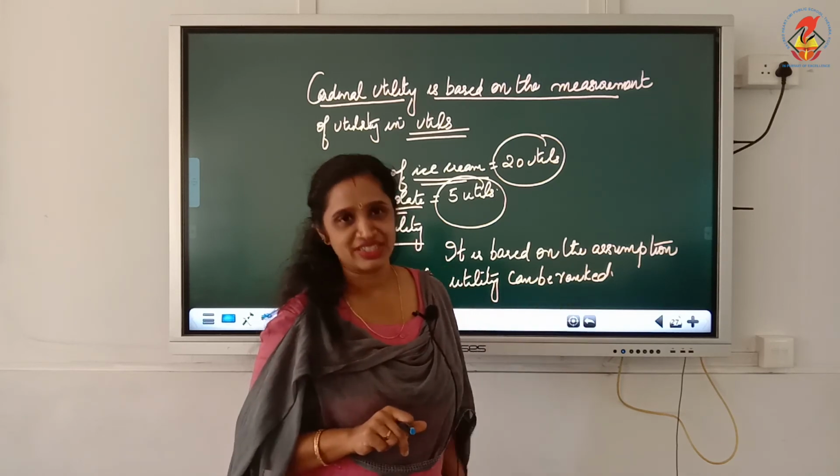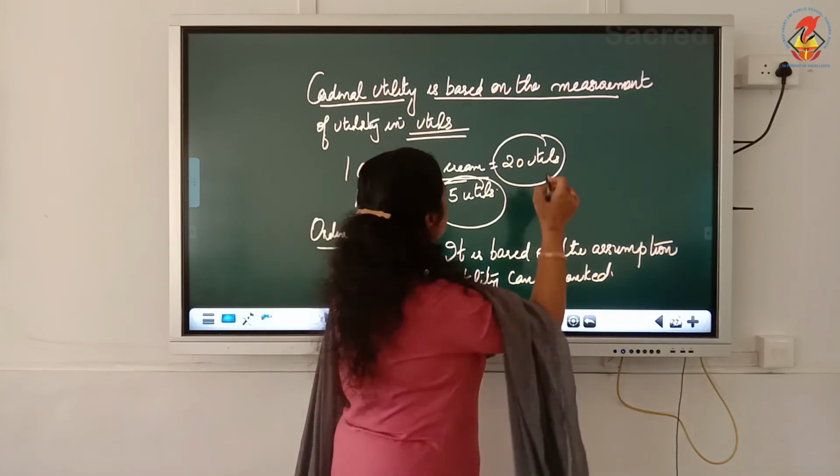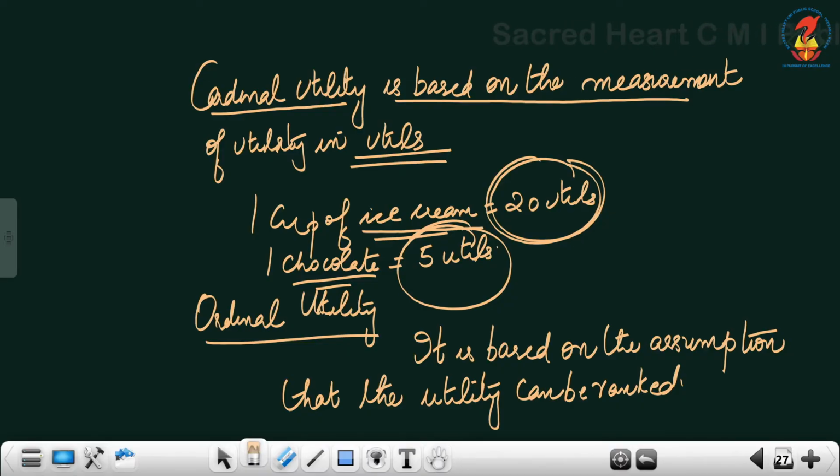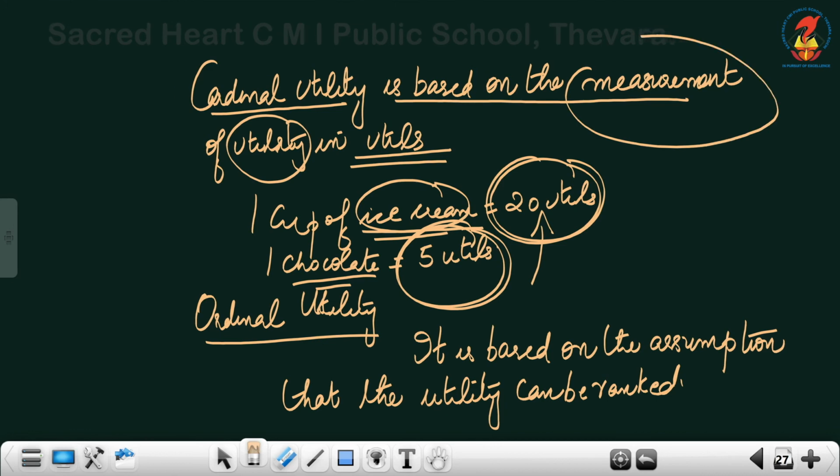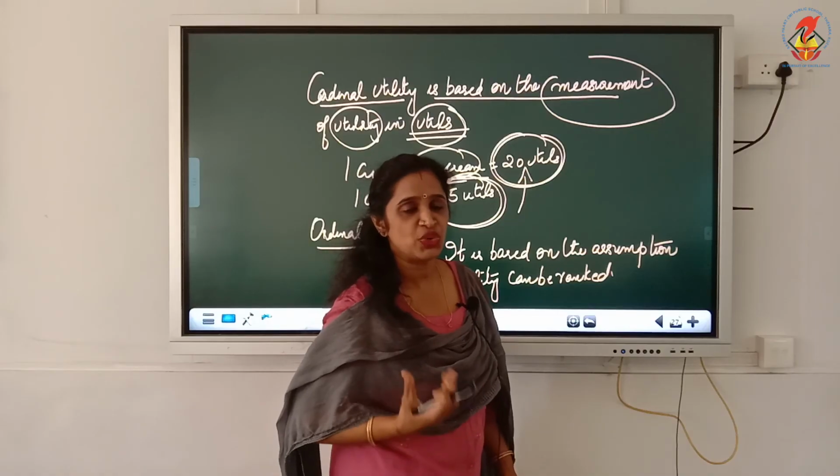If one cup of ice cream is giving 20 utils and one chocolate is giving 5 utils, maximum satisfaction is derived from ice cream. So here utility is measured on the basis of utils. I told you the smile on my face is more than enough to measure that satisfaction. So I am getting 20 utils.